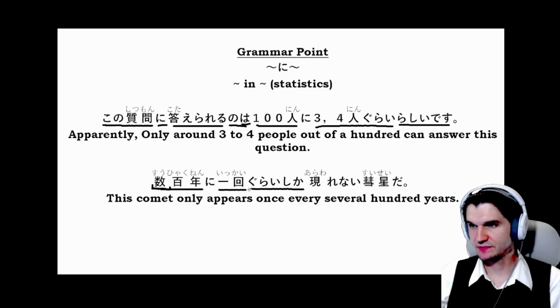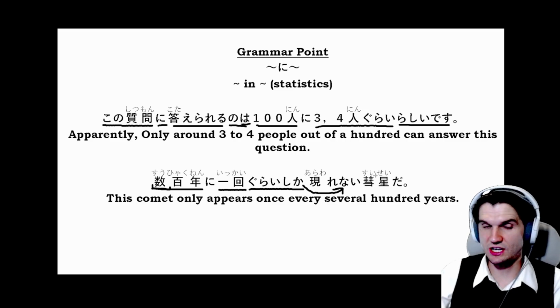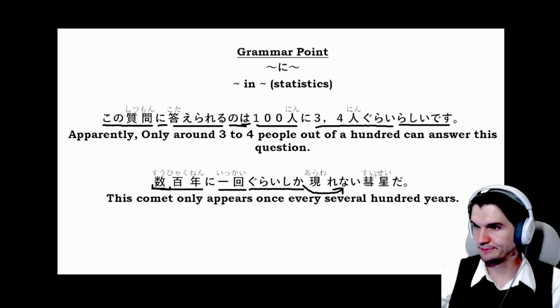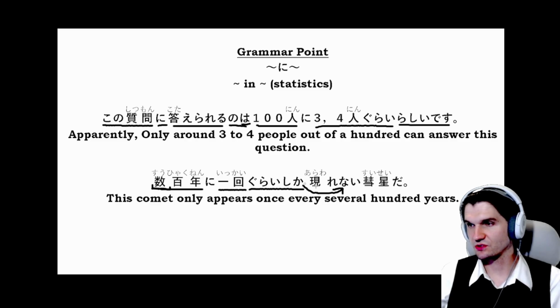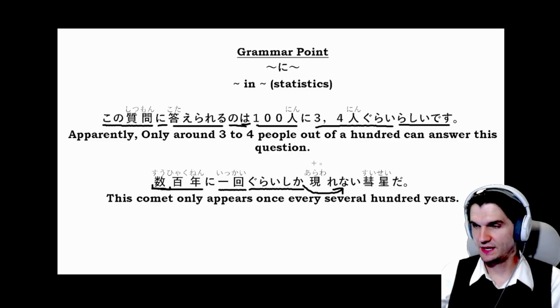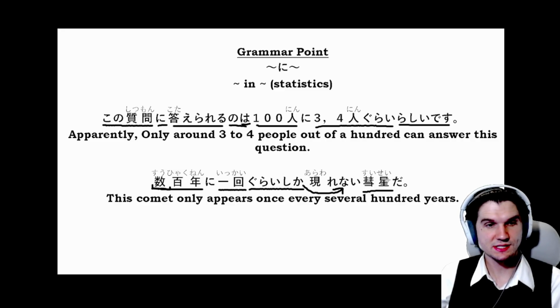ぐらいしか, so ぐらい once again around. And then this shika, we always have to have a negative with this shika. But when we have a negative and a shika together, that means like only. And then arawareru is to appear or to show up. But when we have the shika and the nai, that means only appear. And then suisei is a comet. So this comet only appears once every several hundred years. 数百年に1回ぐらいしか現れない彗星だ。